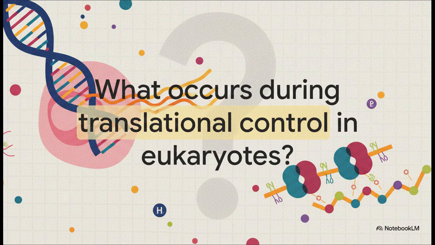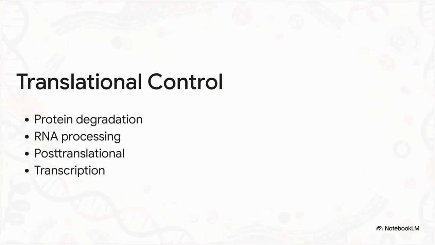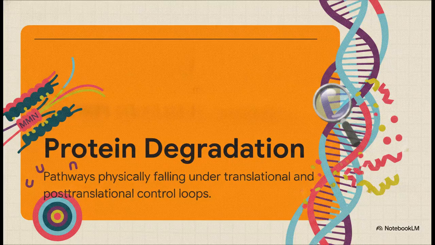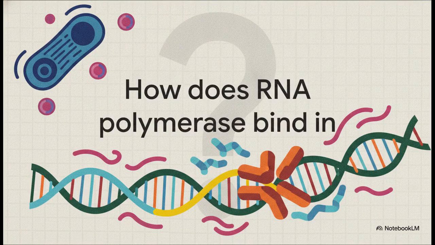Now let's test that knowledge. Moving seamlessly into gene expression, what specific process actually occurs during the translational control of eukaryotes? Think about it. Is it protein degradation, RNA processing, post-translational control, or transcription? If you guessed protein degradation, you hit the nail on the head. Protein degradation physically falls right under the biological purview of translational and post-translational regulatory pathways. You see, eukaryotic gene expression is controlled at 4 major levels, and degradation is structurally locked into those downstream translational loops.